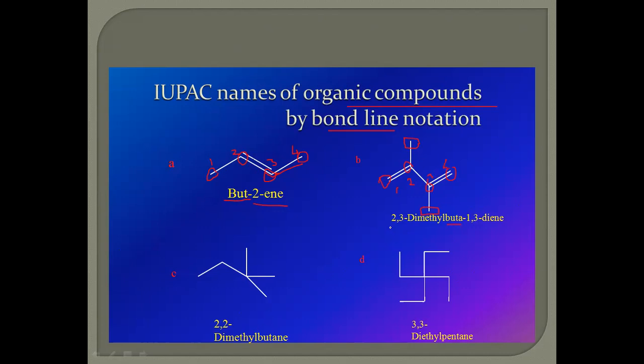Four is buta, with methyl substituents. Keep numbering 1, 2, 3, 4, meaning 2,3-dimethyl substitutions. 1,3 is the position of the double bonds and di for diene.